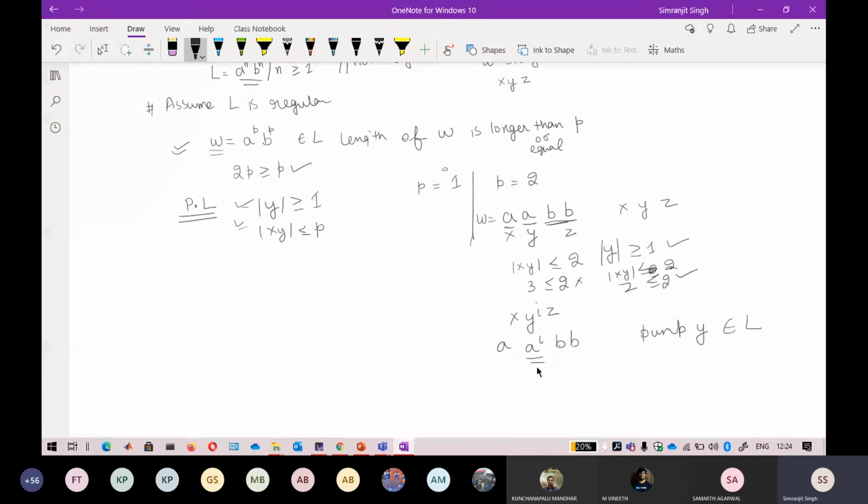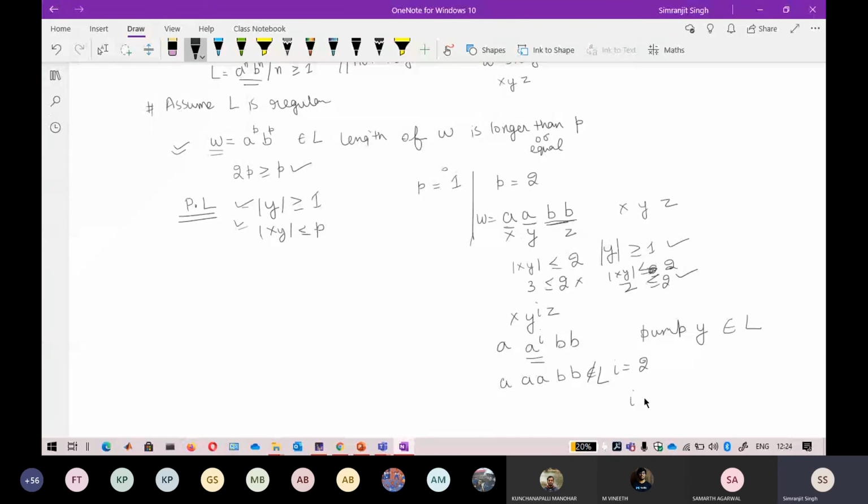This is very simple. Now just pump it. I raise it to i equals 2 here; 1 is already there, so I raise it to the power of 2, and it becomes aaabb. If you see clearly, there are 3 a's and 2 b's, which does not belong to the language, because the number of a's must be equal to the number of b's.